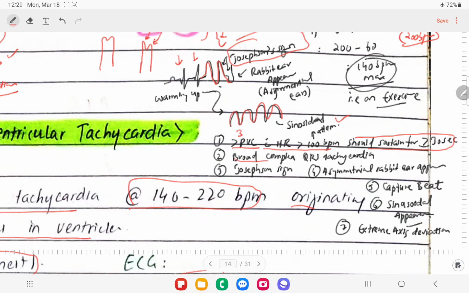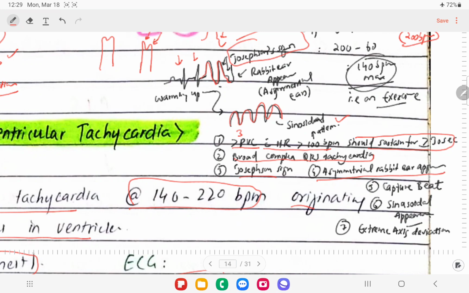Any broad complex QRS tachycardia, mostly we are actually talking about the ventricular tachycardia. So we can see Josephson sign in these patients. We can see asymmetrical rabbit ear appearance in these patients.